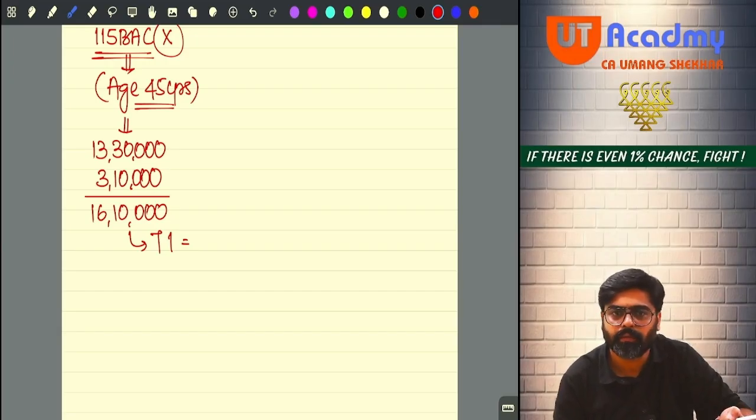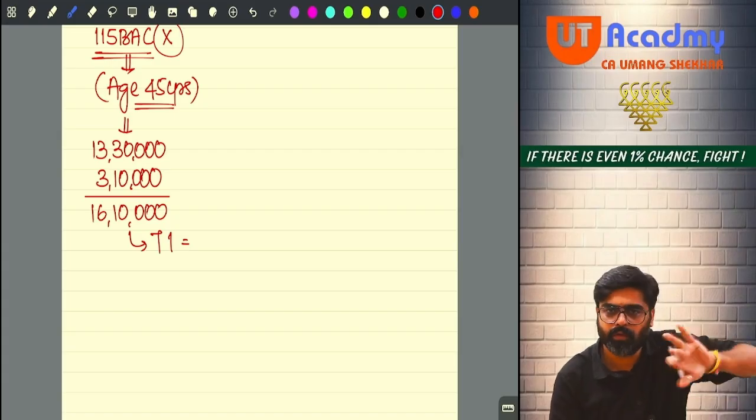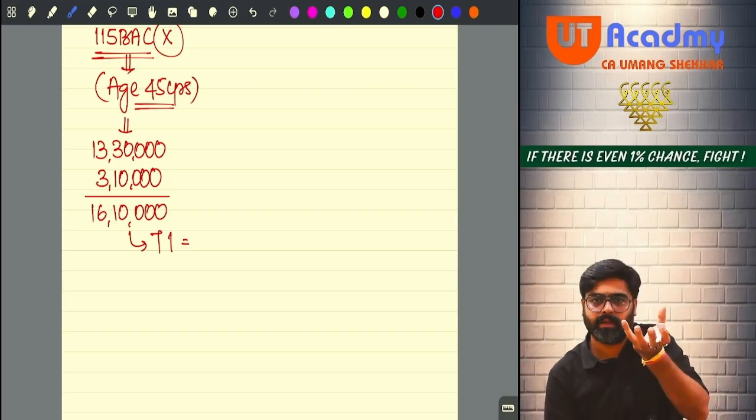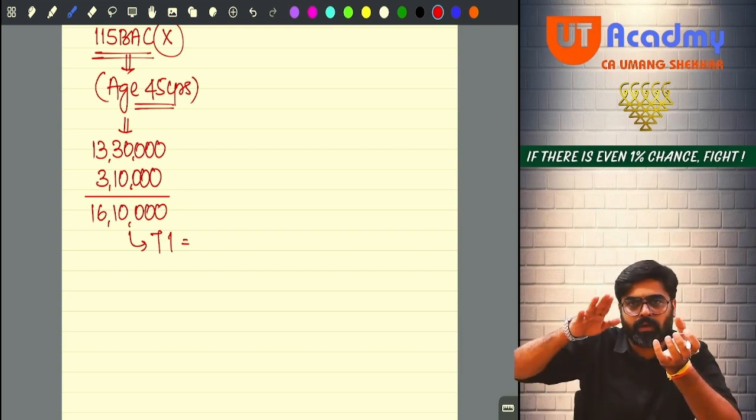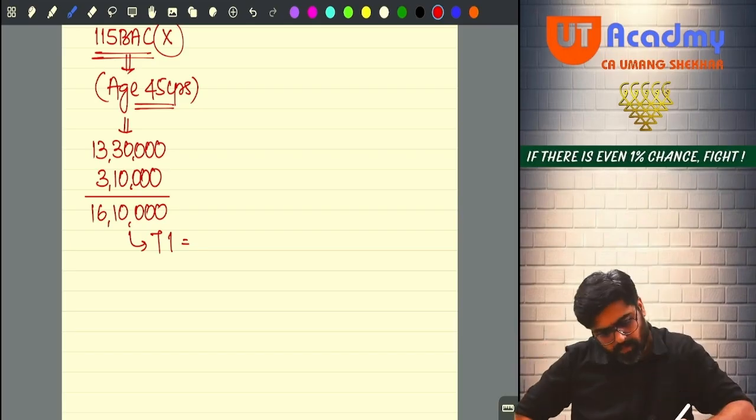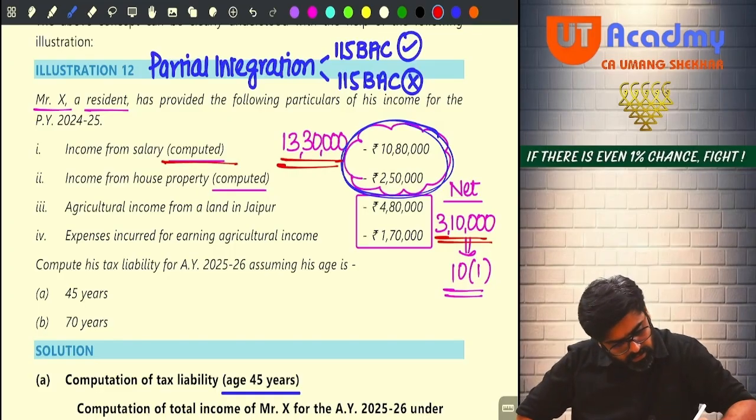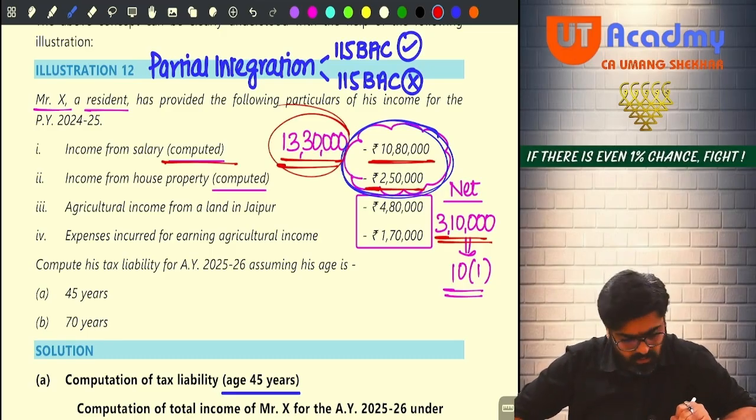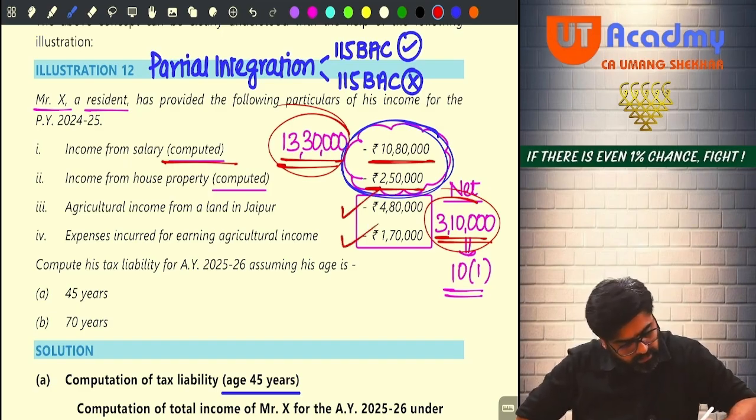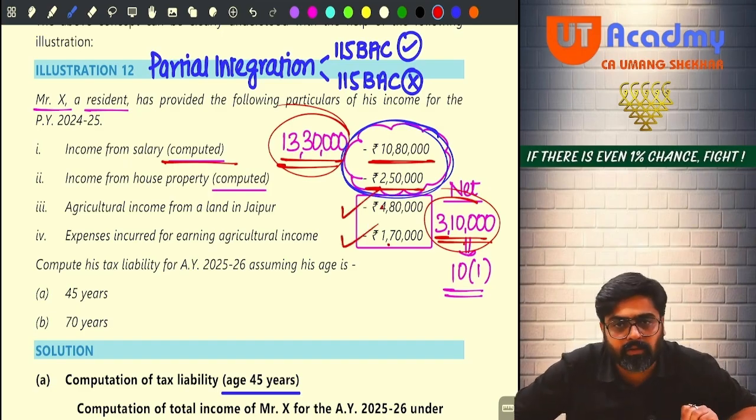What have you done? No need to add agricultural expenses. Reduce the agricultural expenses, you will get net agricultural income. Net agricultural income you add in your total income. Step number 1. So what is your total income? Income from salary 10 lakh 80 and this 2 lakh 50, 13 lakh 30. 13 lakh 30 plus 3 lakh 10. So agriculture income 480, on this expenses incurred 170. If you reduce this, you will get 3 lakh 10 as net agriculture income.